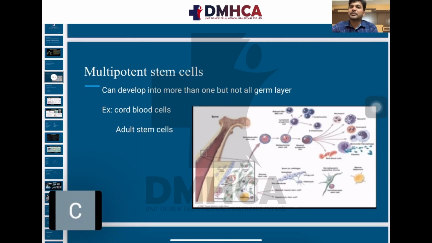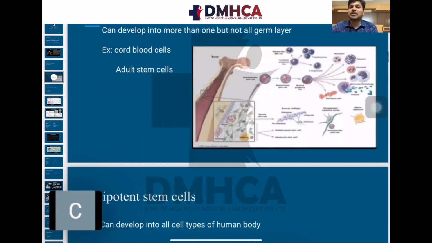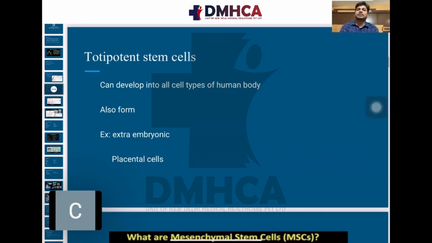The second type is multipotent stem cells, and the third type is totipotent stem cells. What is the meaning of totipotent? They can develop into all cell types of the human body. The examples of totipotent stem cells are extraembryonic and placental cells. Recently, placental cells are being banked in stem cell banks. Mostly placental cells are being gathered and preserved in liquid nitrogen for future stem cell therapies.